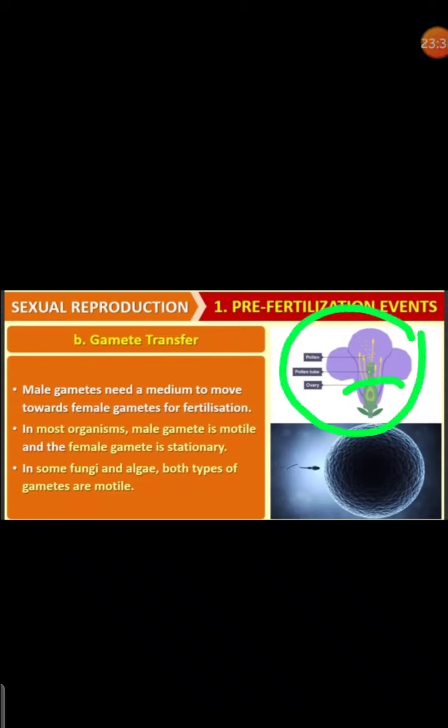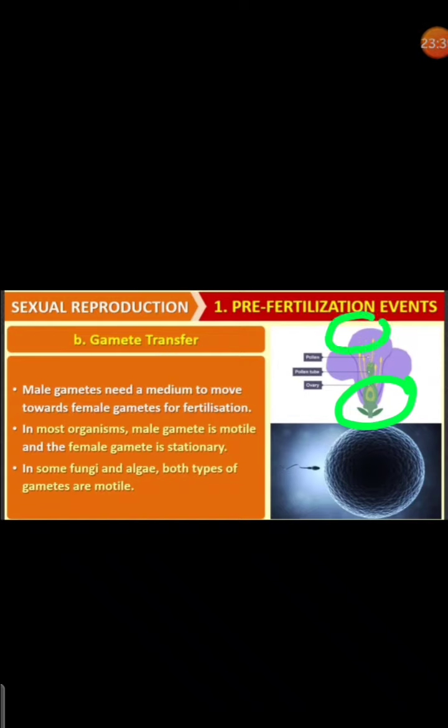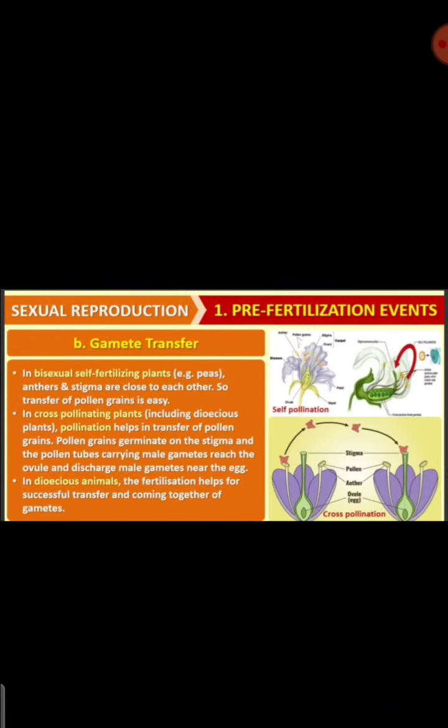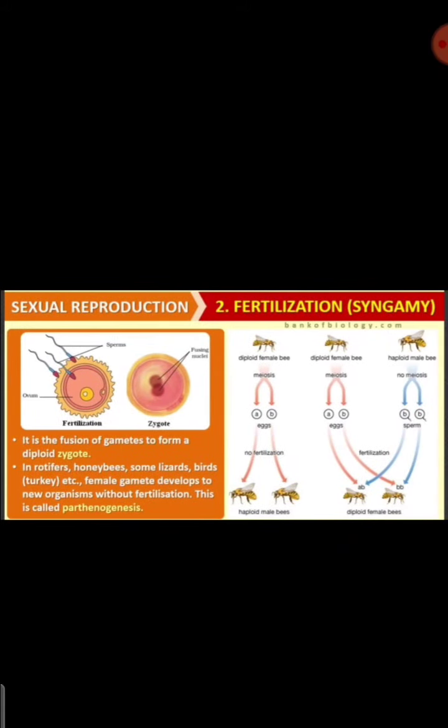Even in that, the ovary or the ovules are also stationary, and even the pollen grains are also stationary. In such cases, the pollinating agents will help in the transfer of the gametes. In some cases, both the male and female gametes are moving. Okay, so next we studied about the fertilization or syngamy, right?